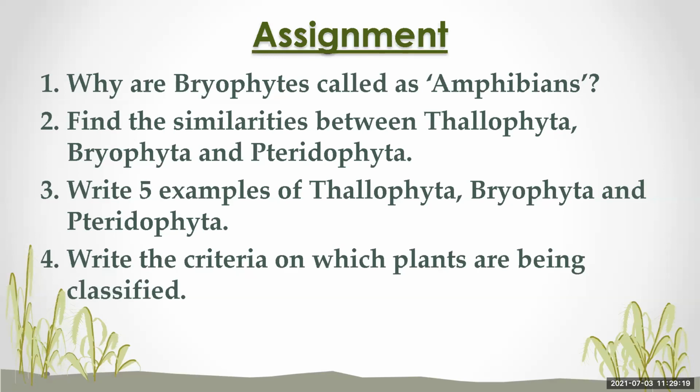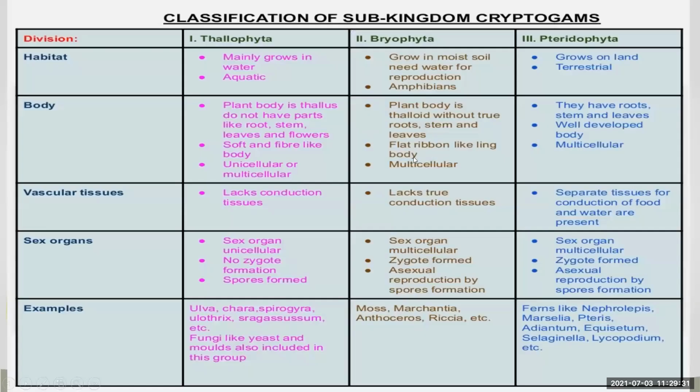First, I will tell you how to find the answers. For the second question, take a screenshot of this table also, so that it will be easy for you to find the answer from the table, like what the similarities are between the divisions Thallophyta, Bryophyta, and Pteridophyta, and you will also get the examples to write.